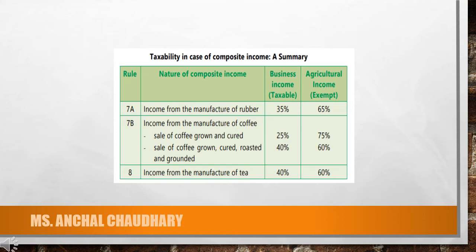Income from the manufacture of tea. In this case 40% of the amount will be taxable under your business income and 60% will be exempted as your agricultural income. So this is how you have to find out the taxable value under composite incomes.